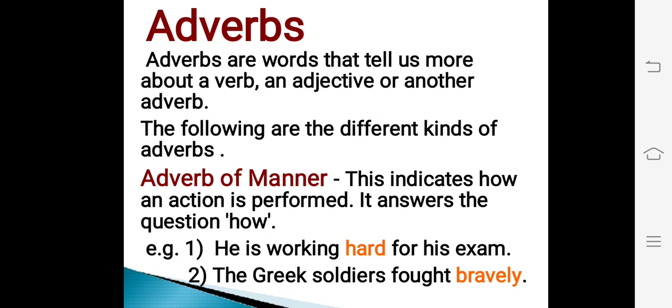The following are the different kinds of adverbs. First is adverb of manner. This indicates how an action is performed. It answers the question how. For example, he is working hard for his exam. The Greek soldiers fought bravely. In these sentences, hard and bravely are the adverbs of manner. They indicate how an action is performed.